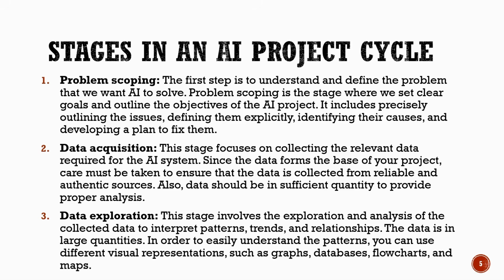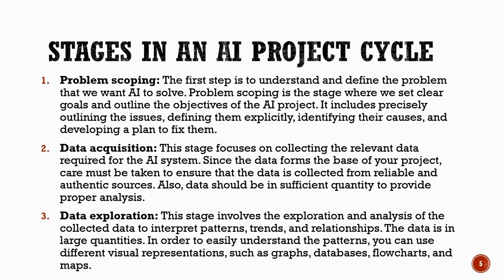Here, we collect the relevant data required for the AI system. Since data is the foundation of any AI project, it is important to gather data from reliable and authentic sources. Also, the data should be sufficient in quantity to ensure proper analysis and accurate results. The third stage is data exploration.